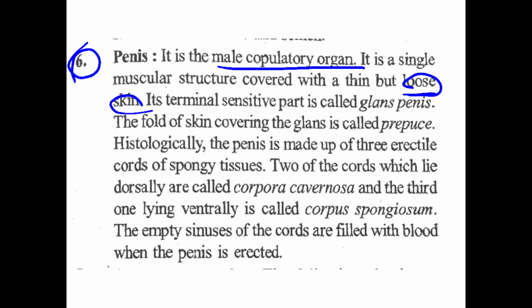Now its terminal sensitive part is called its terminal. The terminal part of the penis is called glans penis. Okay. The fold of skin covering the glans penis, the cover that is loose, is called prepuce. This is glans penis. Now this is the fold. That fold is called prepuce.